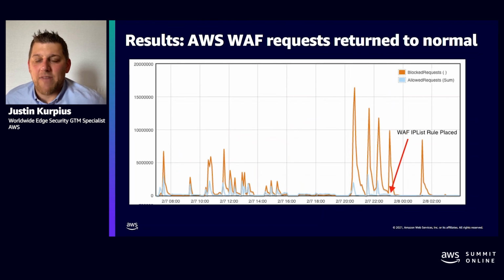And then finally, looking at requests that are blocked and allowed. You can see here the spikes in both blocked and allowed as the event was happening. Then as our SRT put the protection in place, you can see a few more blocked requests as we were learning more about the event. And then it virtually goes away. And so now you have allowed requests even out along with blocked requests.